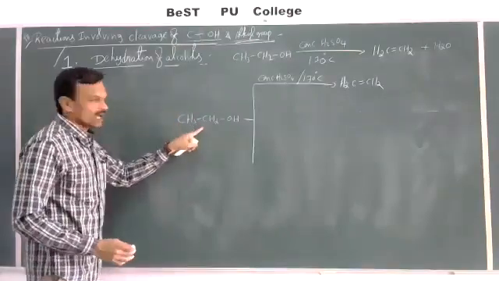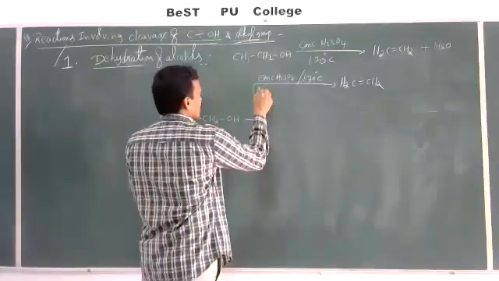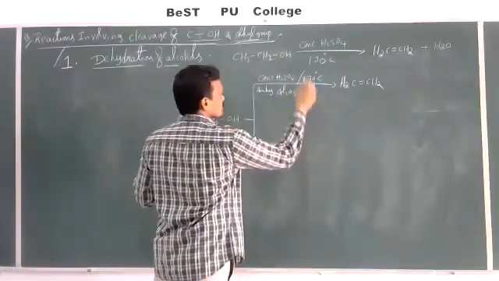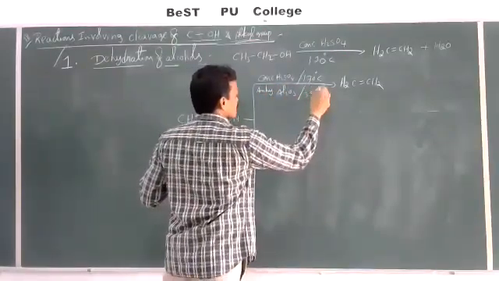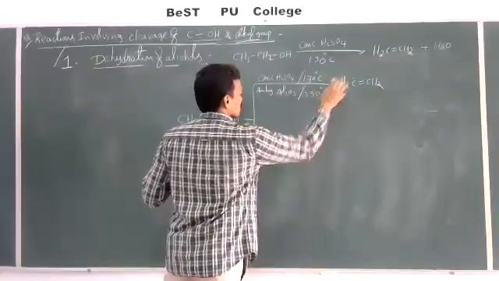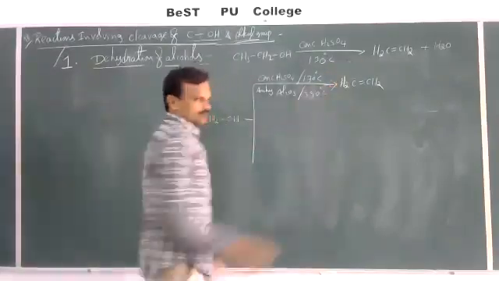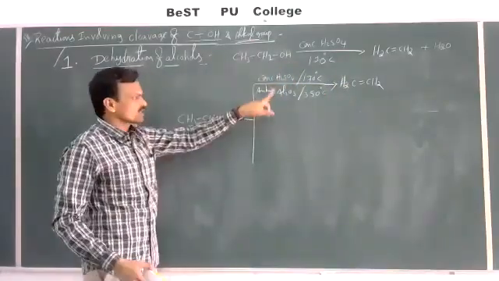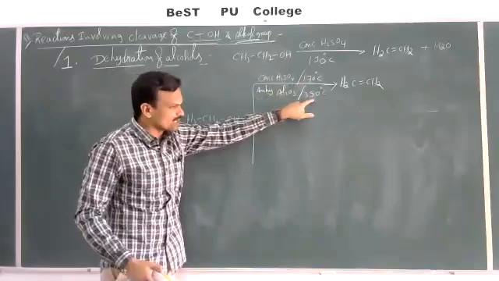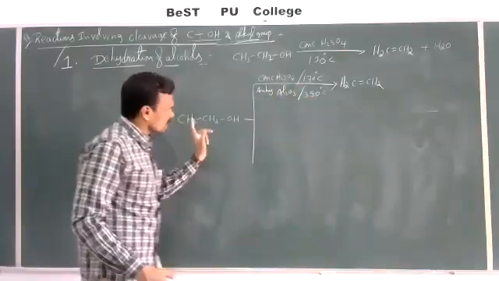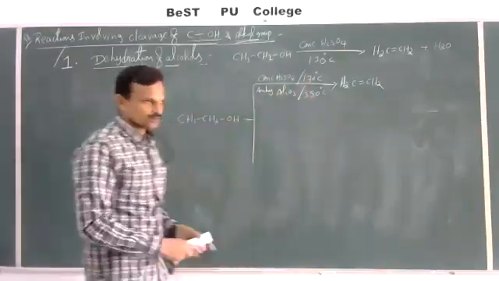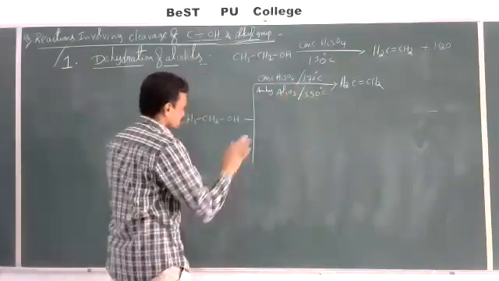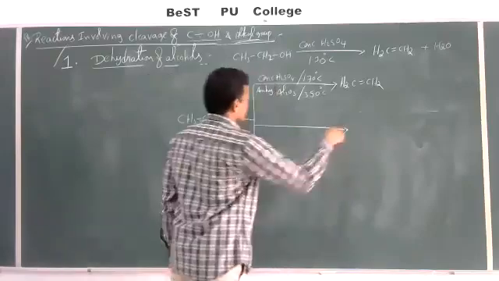Now, if the same alcohol is allowed to react with anhydrous Al2O3 at 350 degrees Celsius, instead of using H2SO4 at 170, the same alcohol can give the same product. So with a different reagent and different conditions, I got the same product. Now, take one more, a second one.